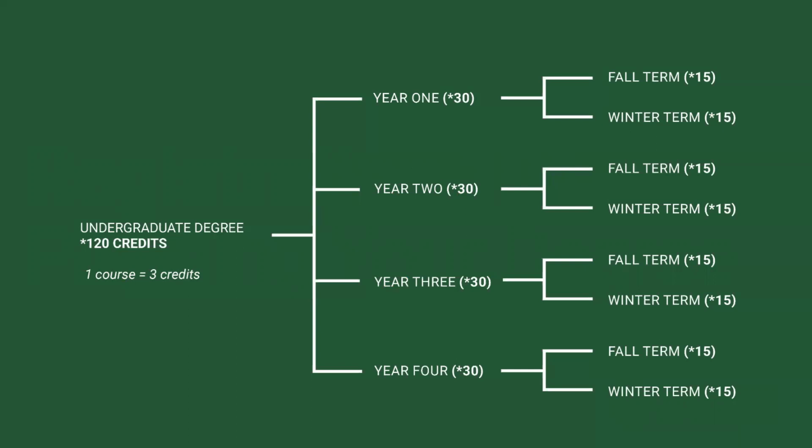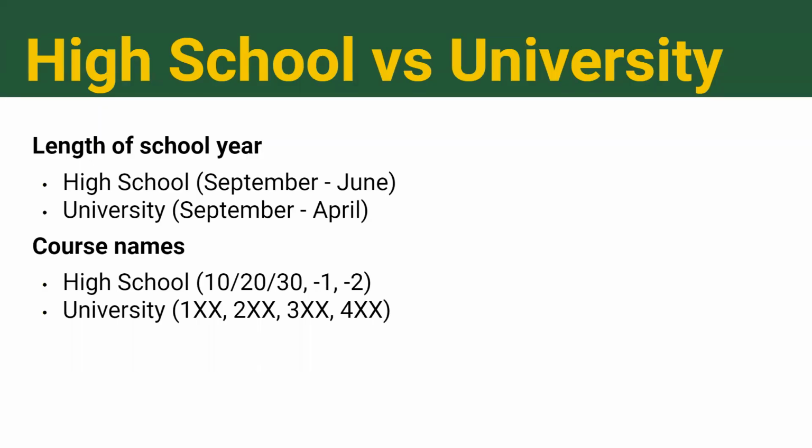You don't necessarily have to be on the 4-year plan. The majority of general programs will not require you to graduate in 4 years. Some other notable differences between attending high school and university is the length of the school year. You're used to attending school from September until June. However, university typically runs from September until April. This is without the addition of a spring or summer term.